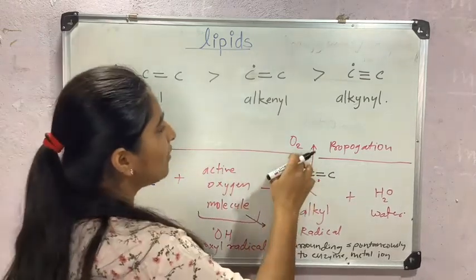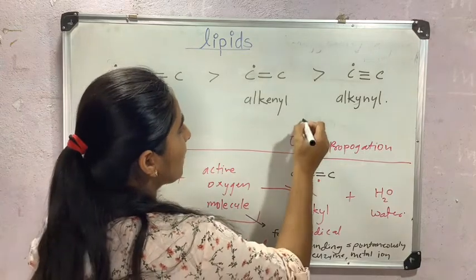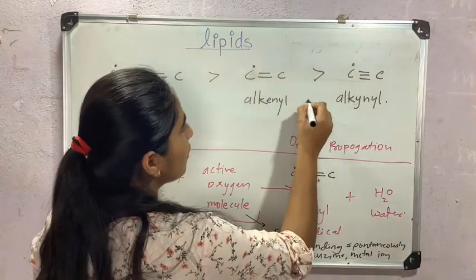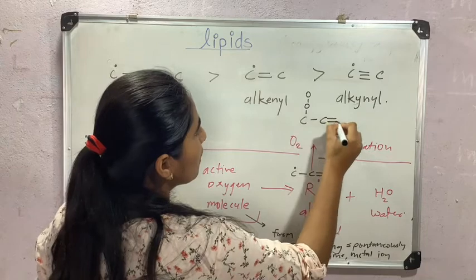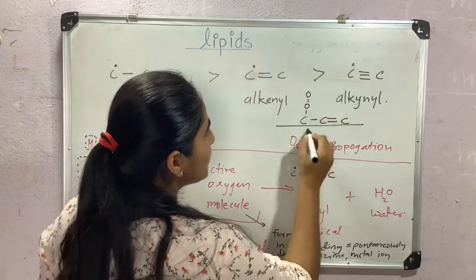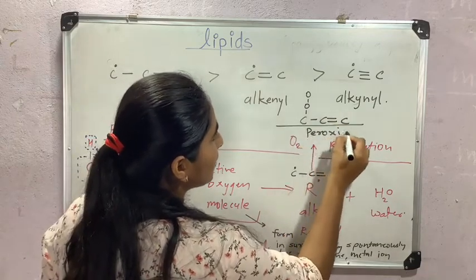Now this free radical will react with oxygen and we will get COO, and this is a peroxide molecule.